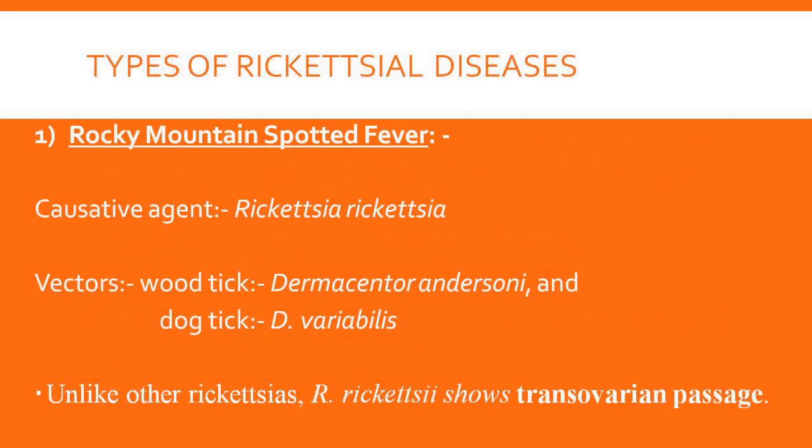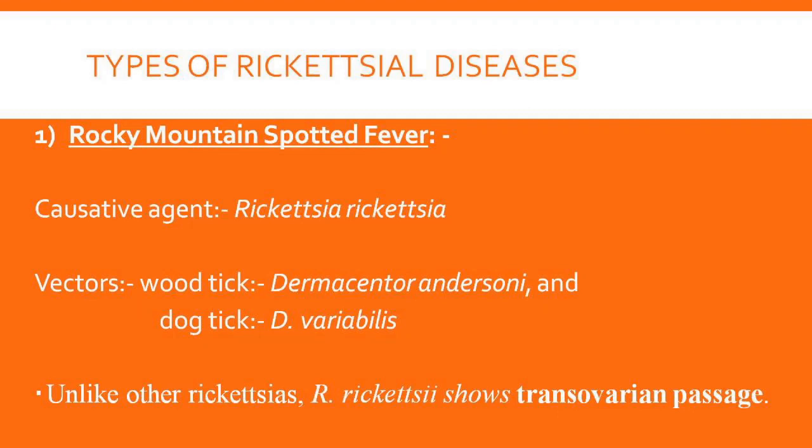Let's see different diseases associated with Rickettsia. First disease is Rocky Mountain spotted fever. This disease is associated with the Rocky Mountain area. That's why it is known as Rocky Mountain spotted fever. Causative agent of this disease is Rickettsia rickettsii.